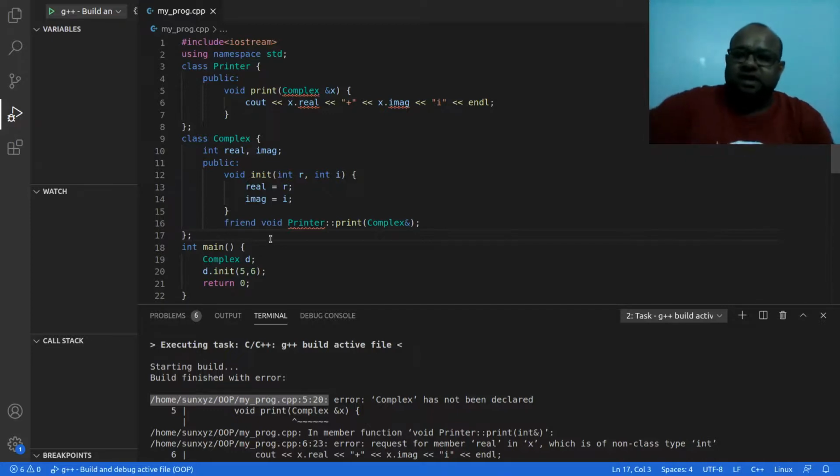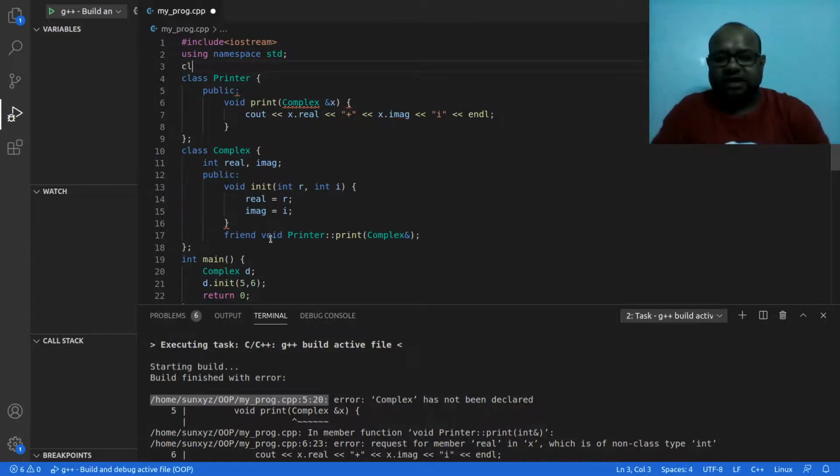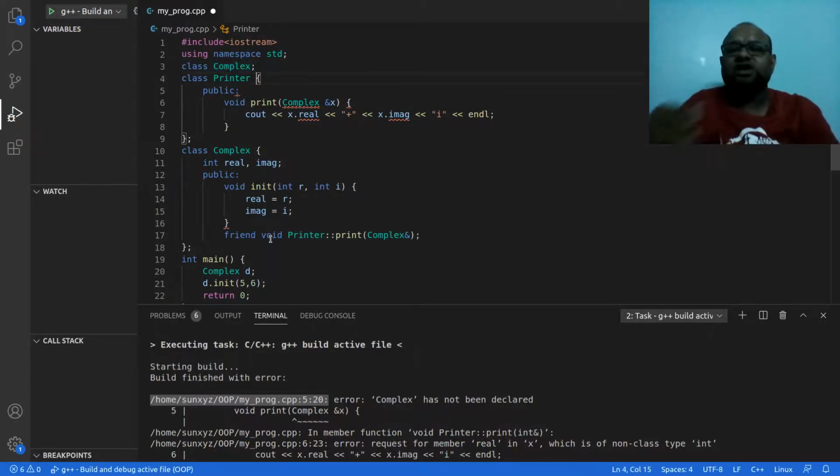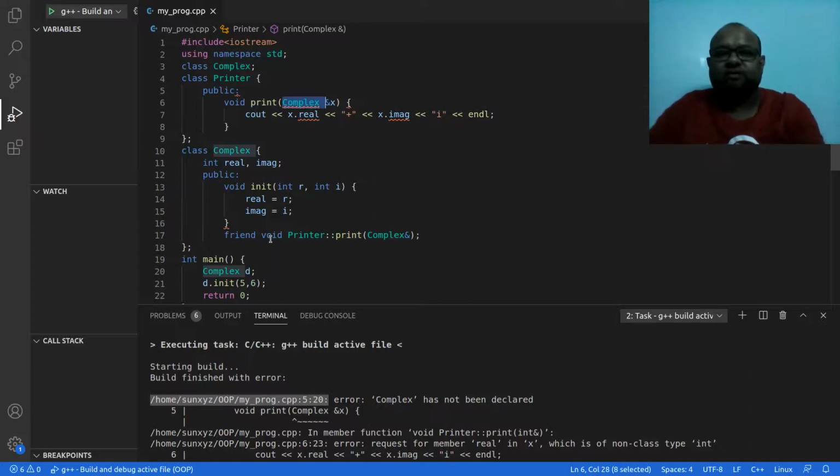Here is something that I am going to do. I am going to write the prototype. That class complex is going to be there. I am not writing the definition of class complex right now. I will write that later, but I will write it. So I am informing my compiler that there is going to be eventually a class called complex. So when you see complex, don't say that complex does not exist. It does not exist right now, that's fine, but it is going to exist at a later point of time.